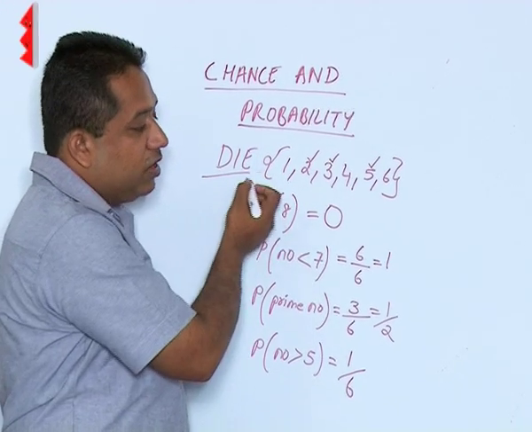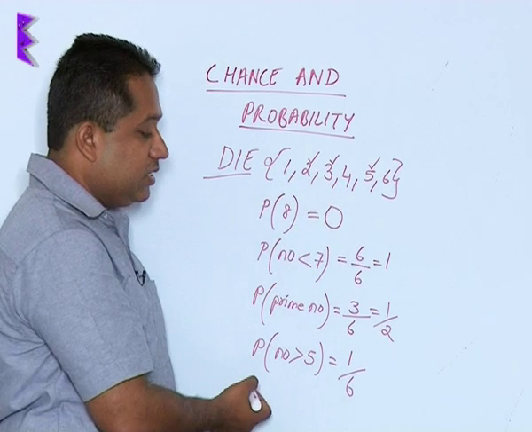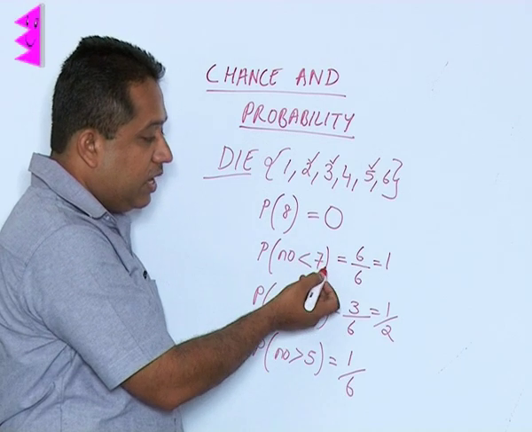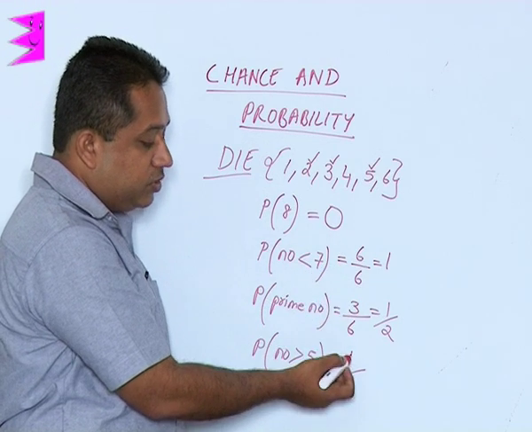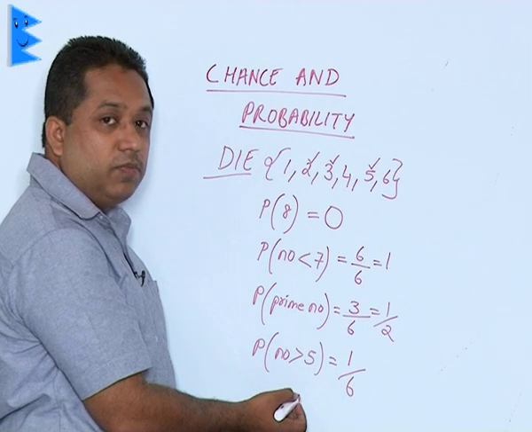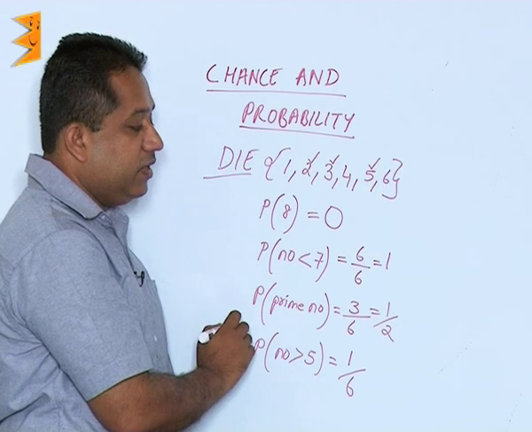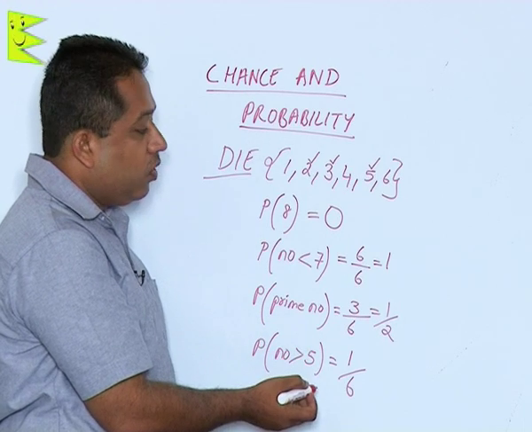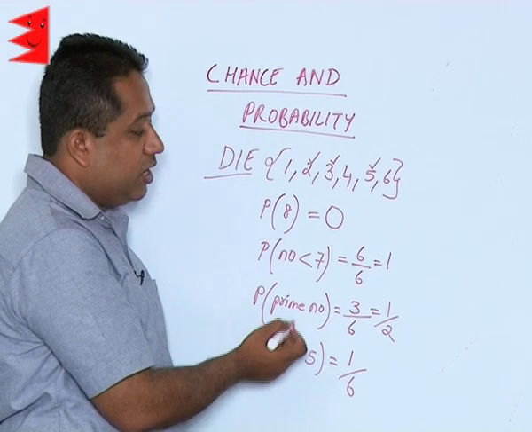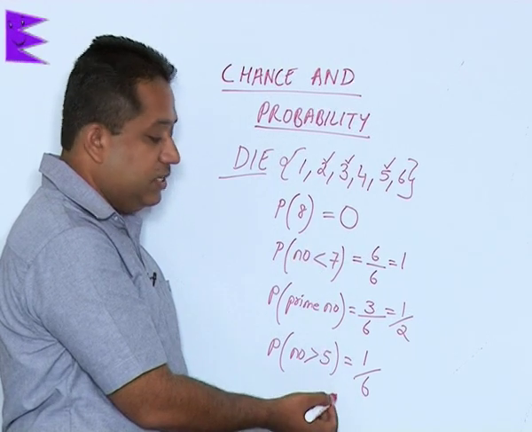So, based on your events or what the outcomes are, you can be asked so many questions and you will have to use the formula number of favorable outcomes by total outcomes in all these cases to find the value of the probability. And as discussed earlier, the range of probability is between 0 and 1. So, all our answers will either be 0 or 1, or will lie between 0 and 1, as we have observed in all these answers.